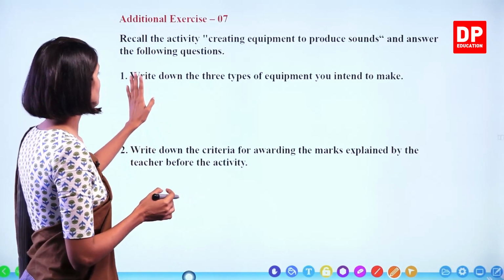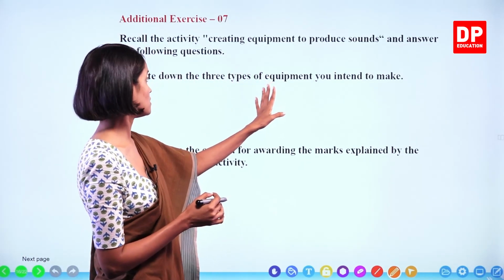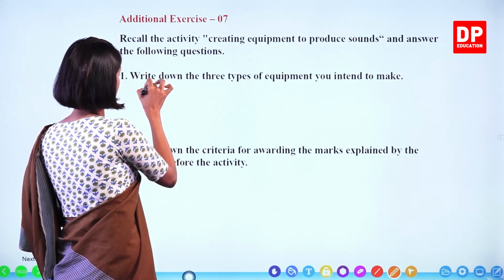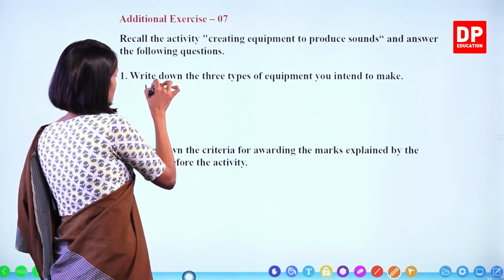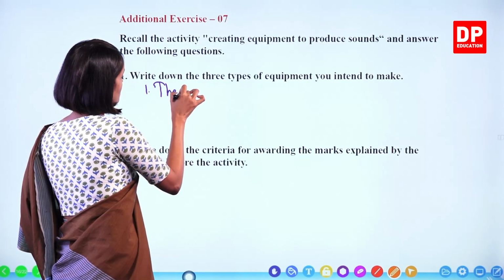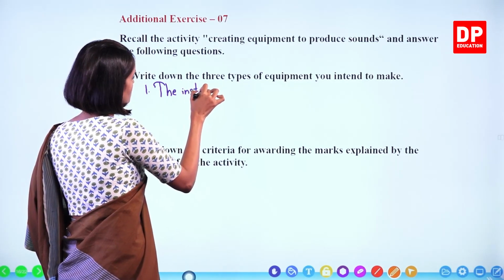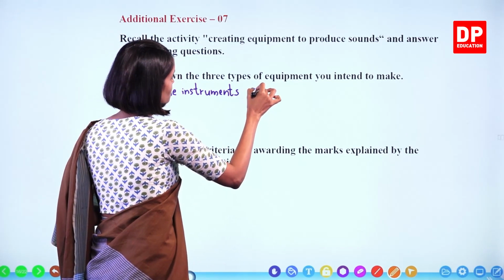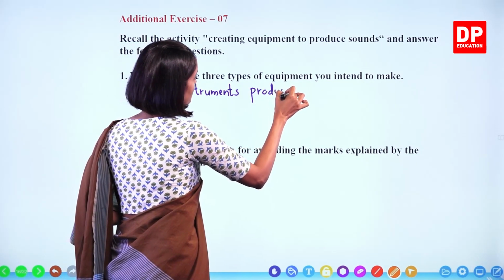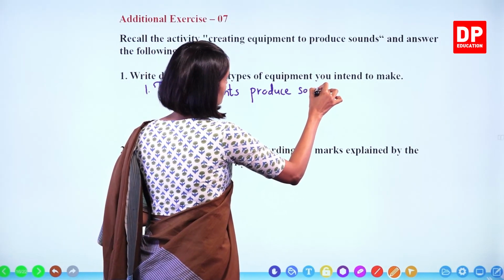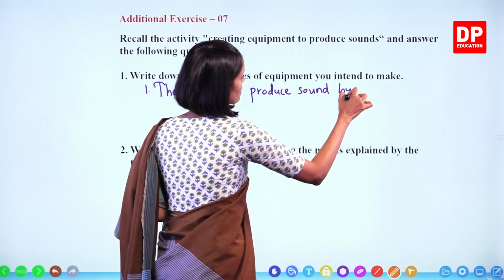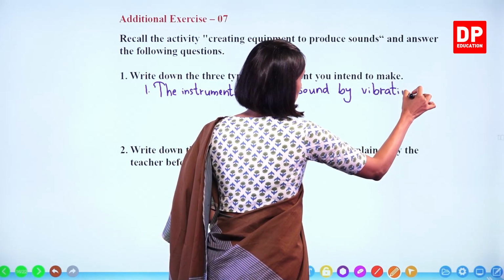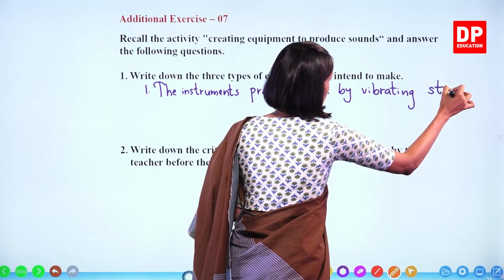So we will write down the 3 types of equipment you intend to make. Number 1. The instruments that produce sound by vibrating strings.